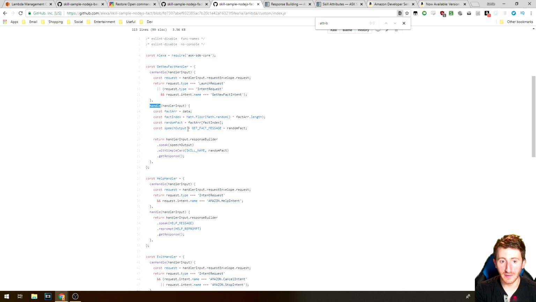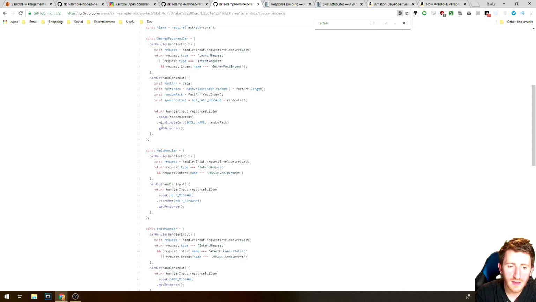This is tested against all of the handlers, and if it can handle it, the handle part takes over, and we pass in the handler input. I'm going to be saying it a lot. As I said, it's your bread and butter. It's what you use to not only look at what the request looks like, but also to send back our response to the user.